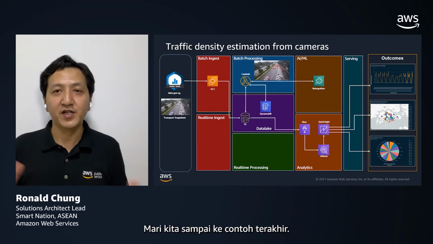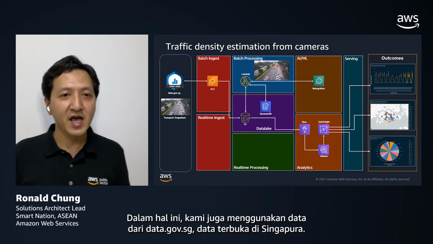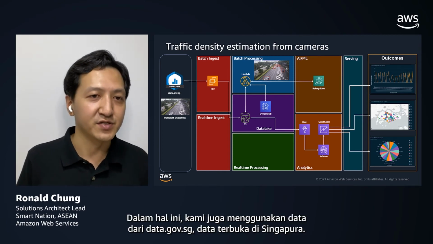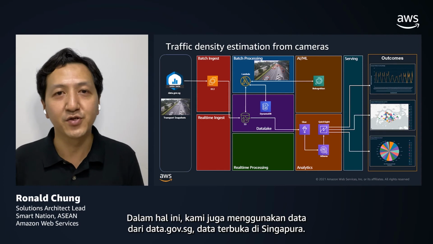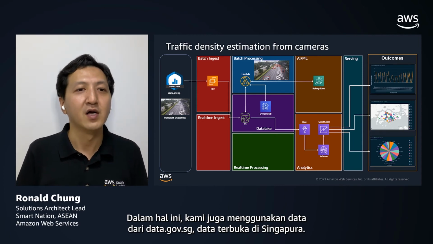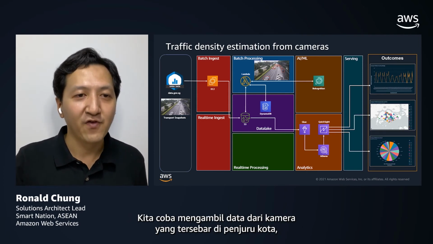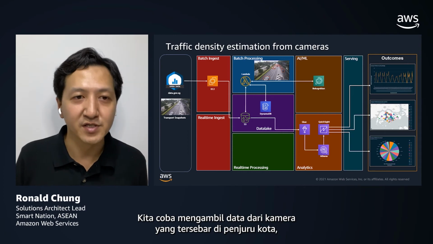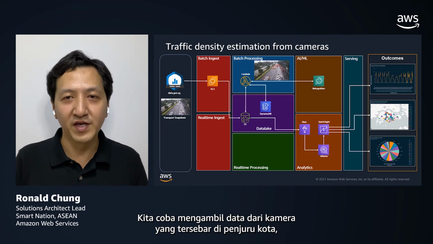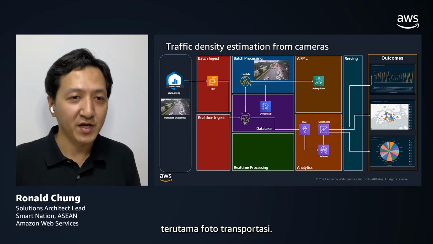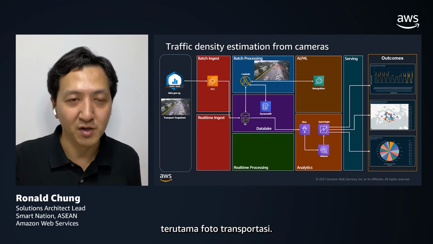Let's get to the final example. In this case, we are also utilizing data.gov.sg, the open data in Singapore. We are trying to fetch the camera data deployed within the city, and in particular, the transportation snapshots.